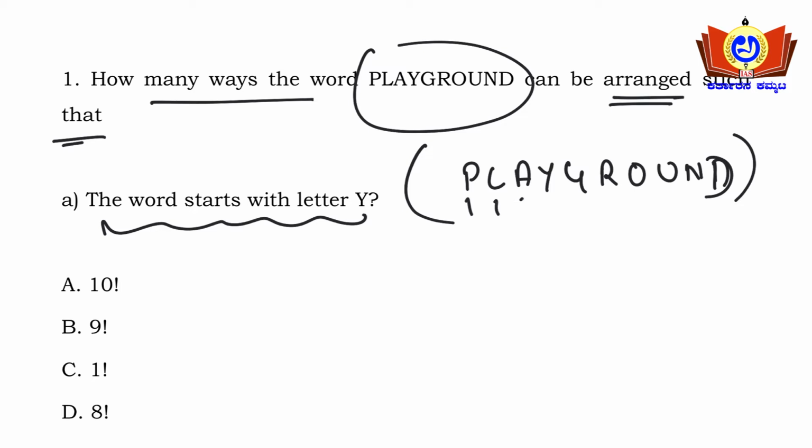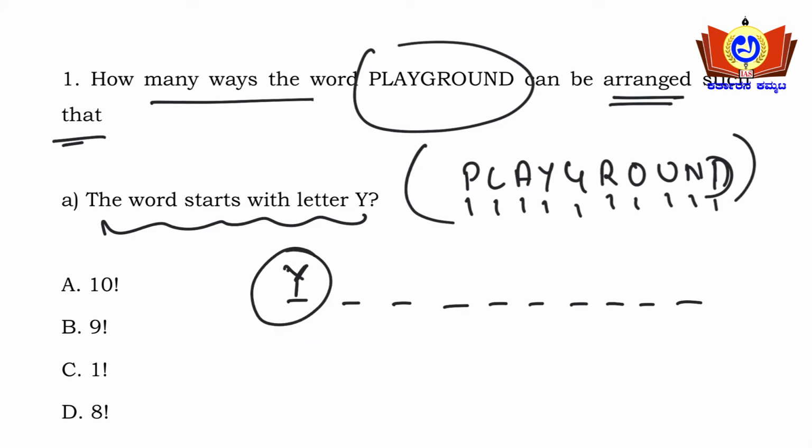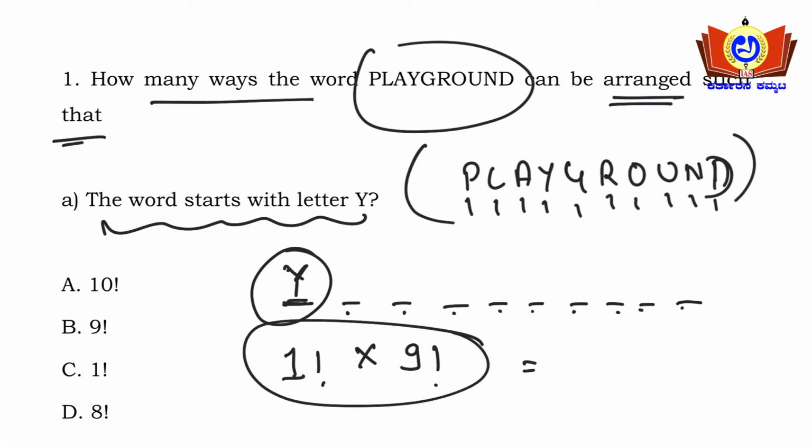So here in playground, how many letters are there? 1 2 3 4 5 6 7 8 9 10 letters are there, but what is the condition here? The word starts with letter Y. First letter should be Y. This is fixed here because the word starts with Y. So for the Y letter only one position is there, so 1 factorial, into how many positions are there? 9 positions and 9 letters will be there, so 9 factorial. 1 into 9 factorial is nothing but 9 factorial. So option B is the right answer here.